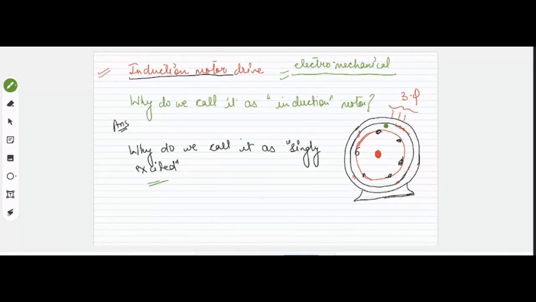Is this clear? Yes, sir. Clear. Now the next question is, let me see who will answer this. Just raise your hand who knows the answer. Why do we call the induction motor an asynchronous motor? Why do we call it an asynchronous motor? Let me see who knows the answer.